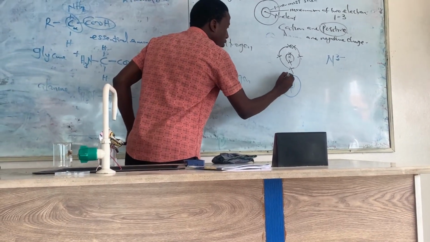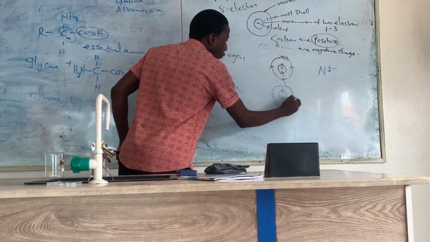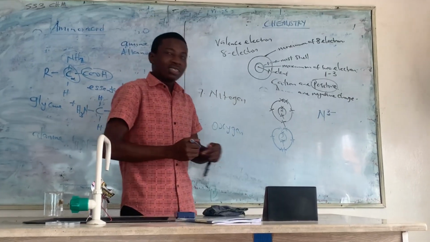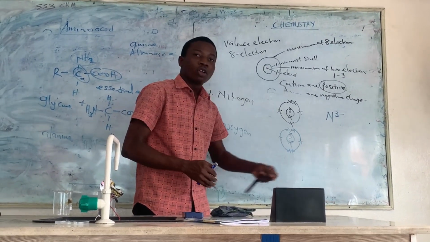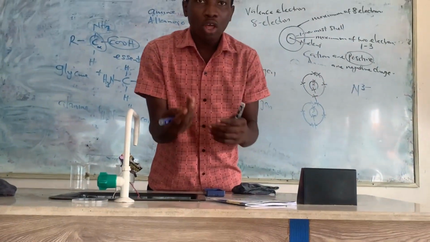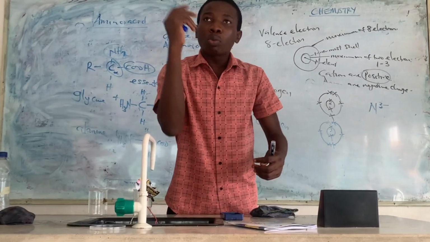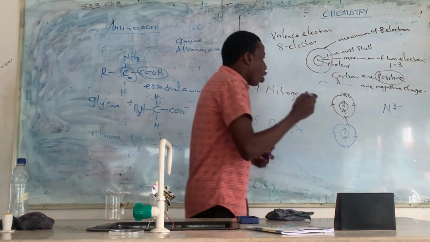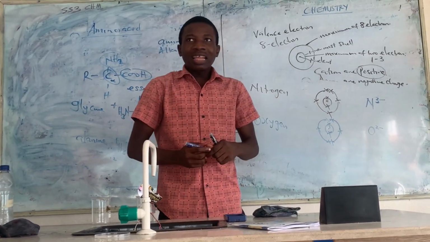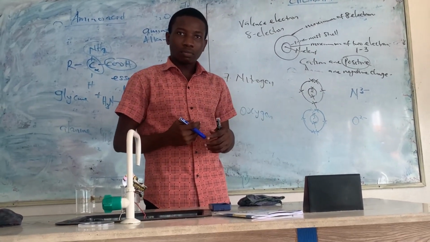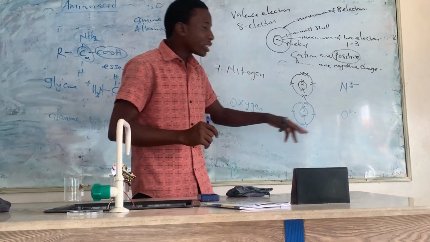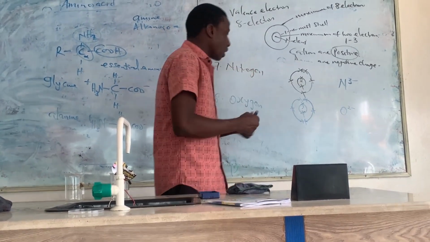So I can say 1, 2, 3, 4, 5, 6. That means oxygen needs what? 2 electrons for oxygen to complete. Will oxygen give out the 6? No, because we need only 2. It is looking for someone to give it 2. That is why oxygen will have what? O 2 minus. That means oxygen is looking for someone to give it. So that is why nitrogen and oxygen are non-metals, because they are negatively charged. Let's now check